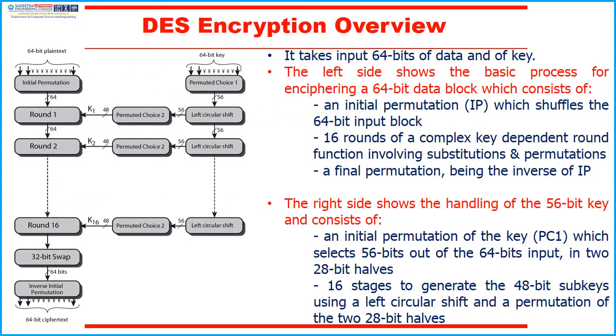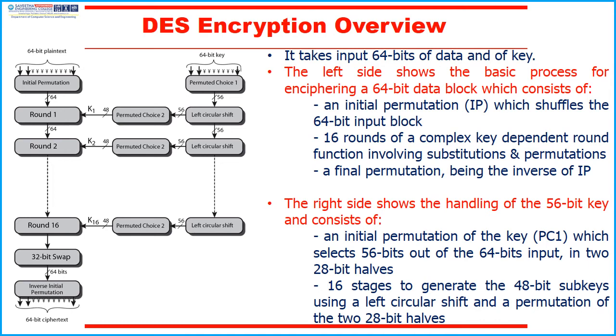The overall scheme of DES encryption is illustrated in this picture, which takes as input 64 bits of data and the key. The left side shows the basic process for enciphering a 64-bit data block, which consists of an initial permutation which shuffles the 64-bit input block, 16 rounds of a complex key-dependent round function involving substitutions and permutations, and a final permutation, being the inverse of IP.